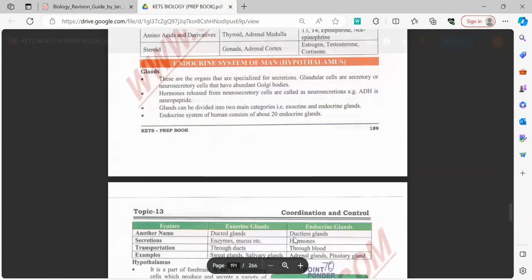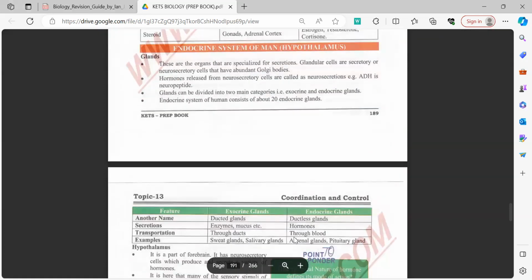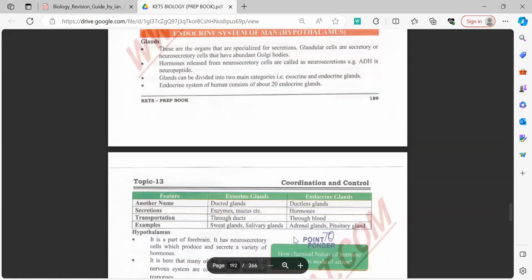So what are hormones? There are two types of glands in which hormones are produced: exocrine glands and endocrine glands. For the hormones in the endocrine glands, you have to remember, firstly, that they are ductless glands, and secondly, that they travel through the blood. These are the two most important features which distinguish them from exocrine glands.